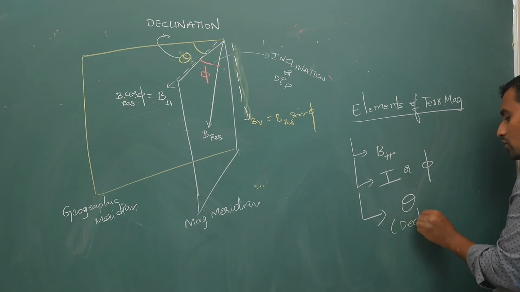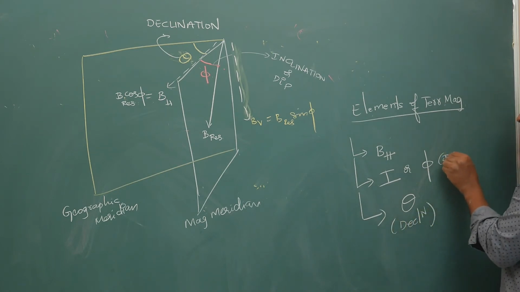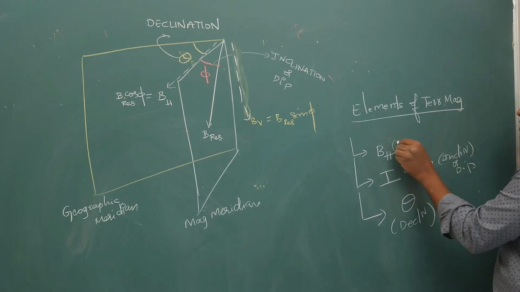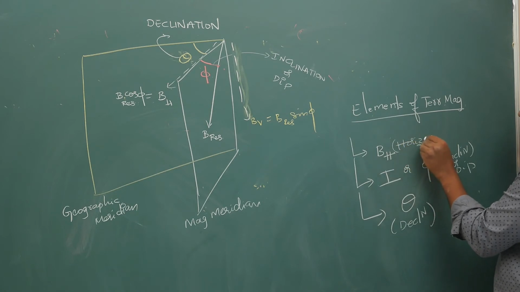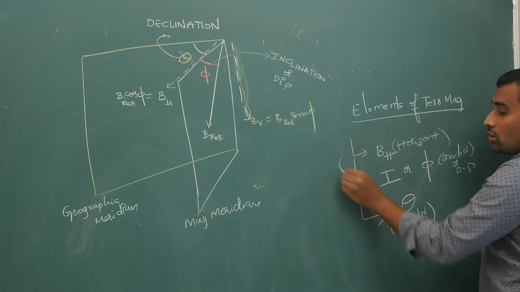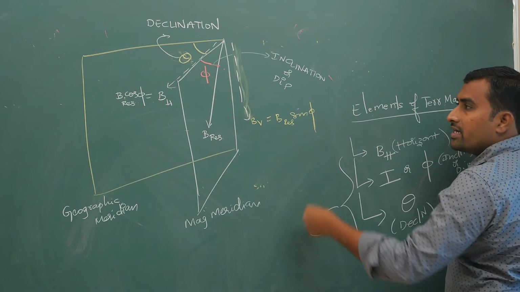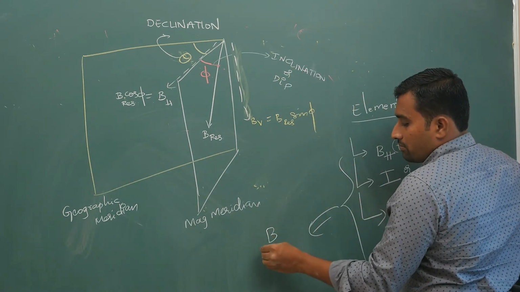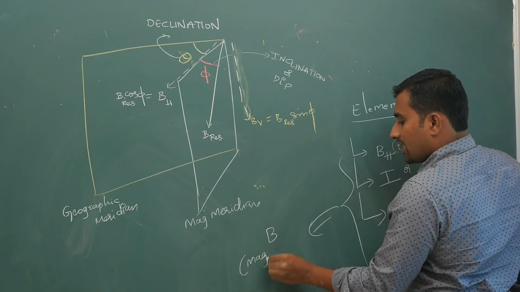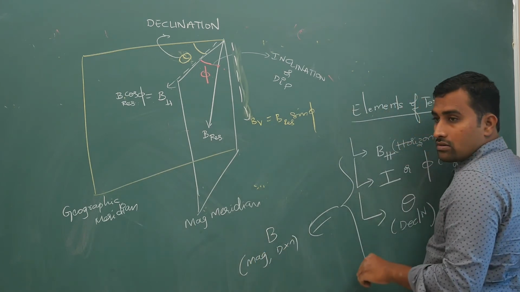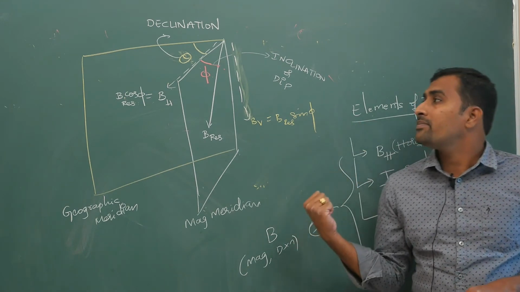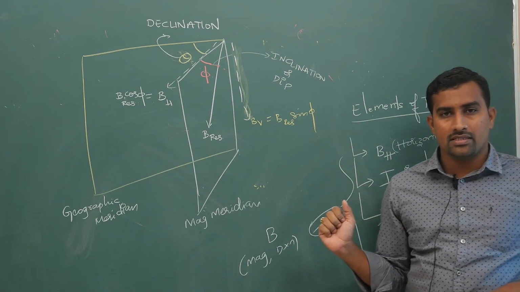This is your inclination or dip. This is your horizontal component of Earth's magnetic field. If you give me these three things, I will find out the magnetic field resultant, magnitude, direction, everything, using these values. That is why these are called the elements of terrestrial magnetism.